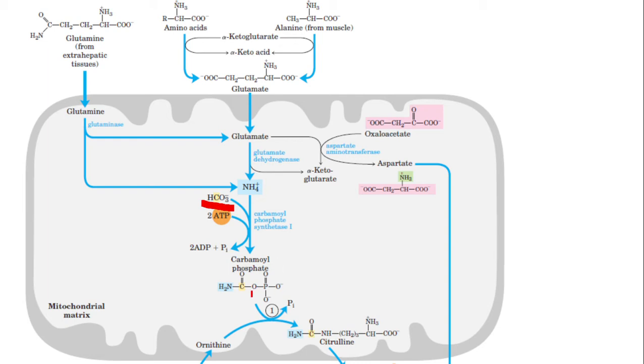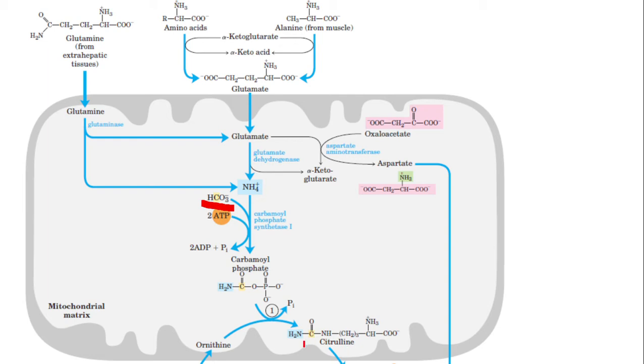So what you see here is the carbamoyl phosphate. This carbamoyl phosphate is the first substrate actually. It combines with ornithine to form citrulline. What is ornithine? Ornithine is an amino acid not found in proteins. What is citrulline?